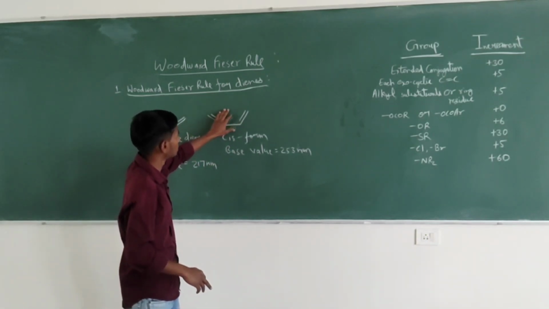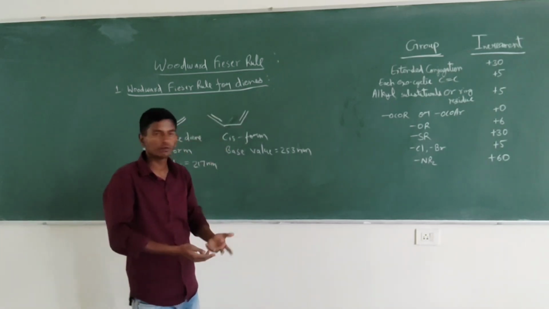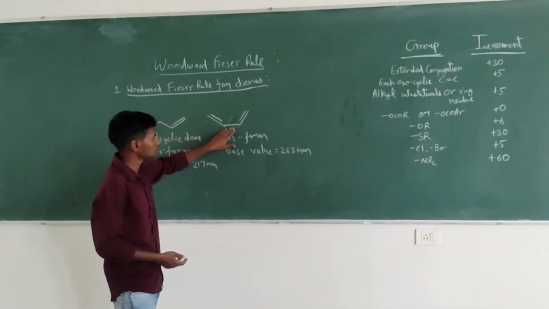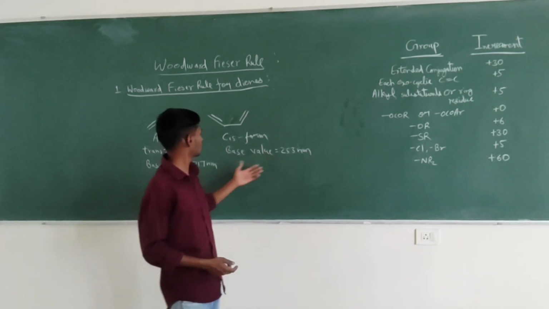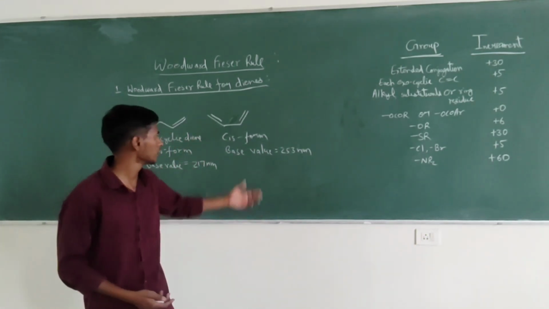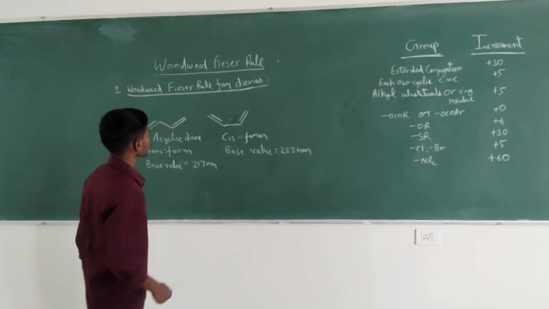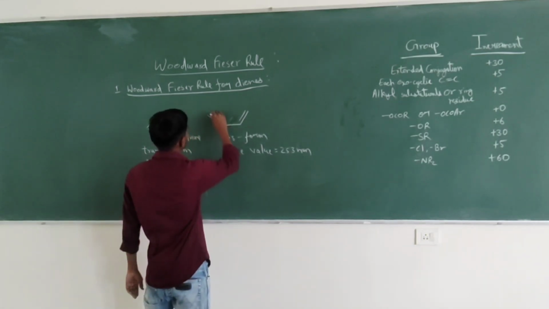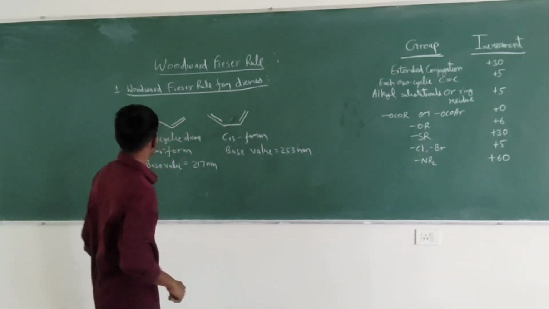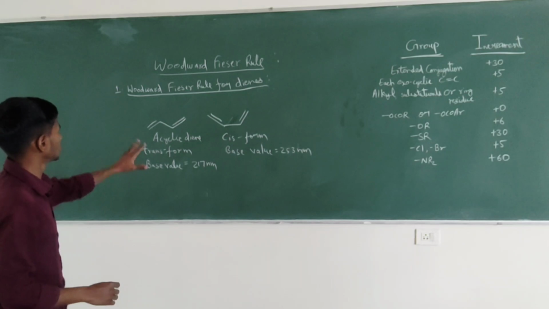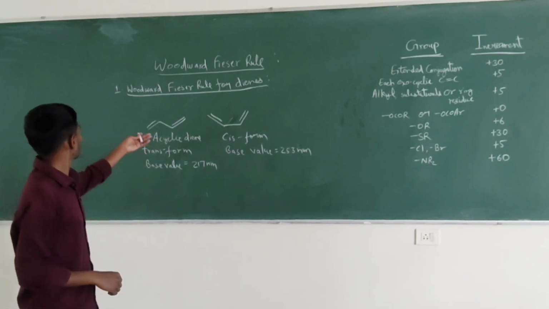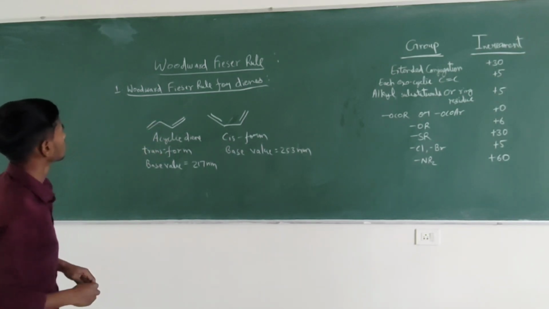The energy required for the transition in cis form is less, so the observed lambda max value will be higher for cis form. So these are the basics for Woodward-Fieser rule for diene.